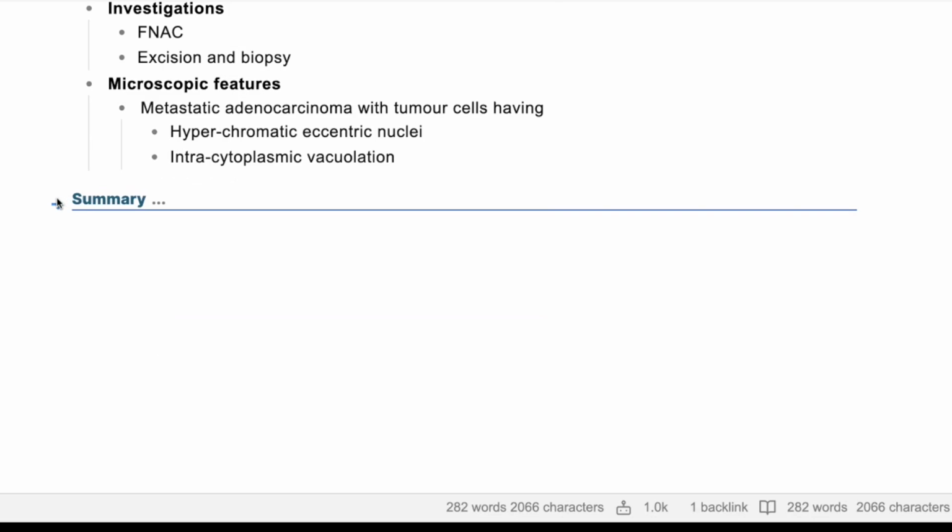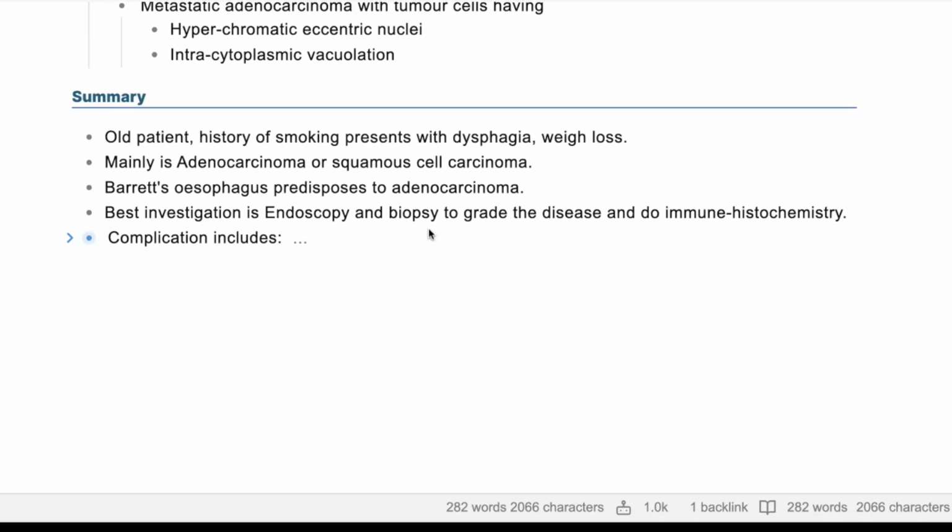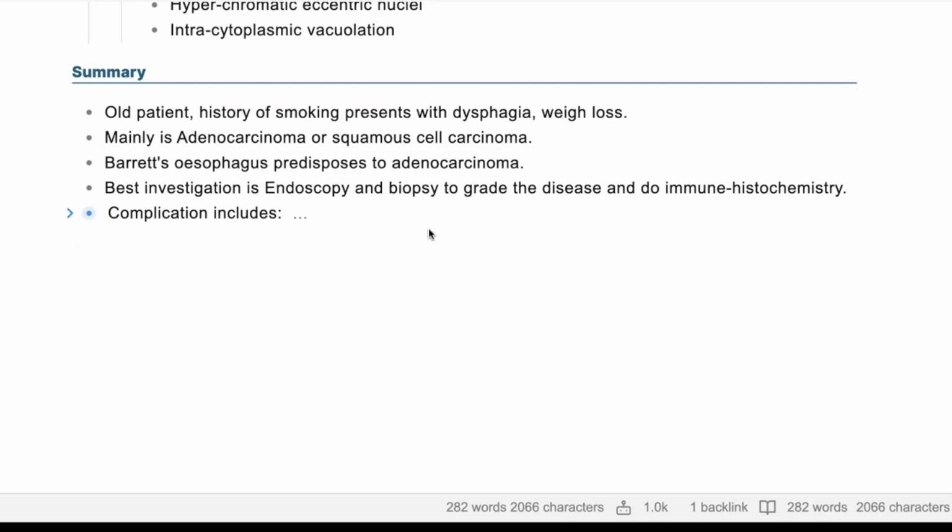So in terms of summary, just a quick summary, you have an older patient with history of smoking, dysphagia and weight loss. The main thing that you need to think about here is esophageal cancer, specifically adenocarcinoma if they have GERD, gastroesophageal reflux disease, or squamous cell carcinoma if they are of Asian descent and eat spicy food. Okay, so Barrett's esophagus will predispose to adenocarcinoma, and the best investigation to do is endoscopy and biopsy for two things: to grade the tumor and to do immunohistochemistry.